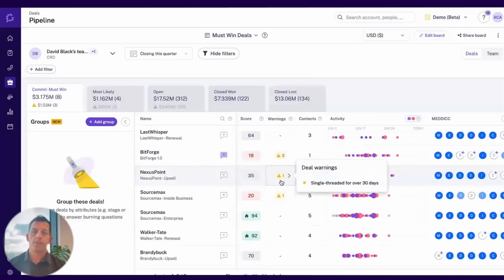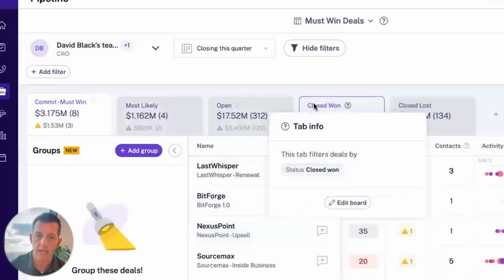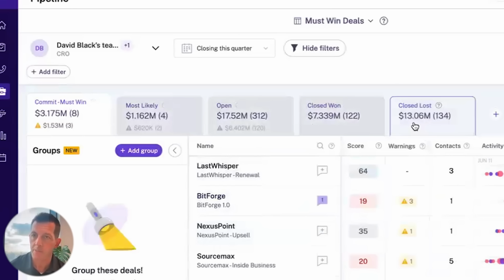In this case, I've logged into one of our deal boards, and in this case, I've created a tab that shows must-win deals that we've identified for the quarter. And you can see it provides a tab here of these deals. It also breaks them out into forecasting categories. These can be tailored to whatever sales methodology or forecasting methodology that you're using.